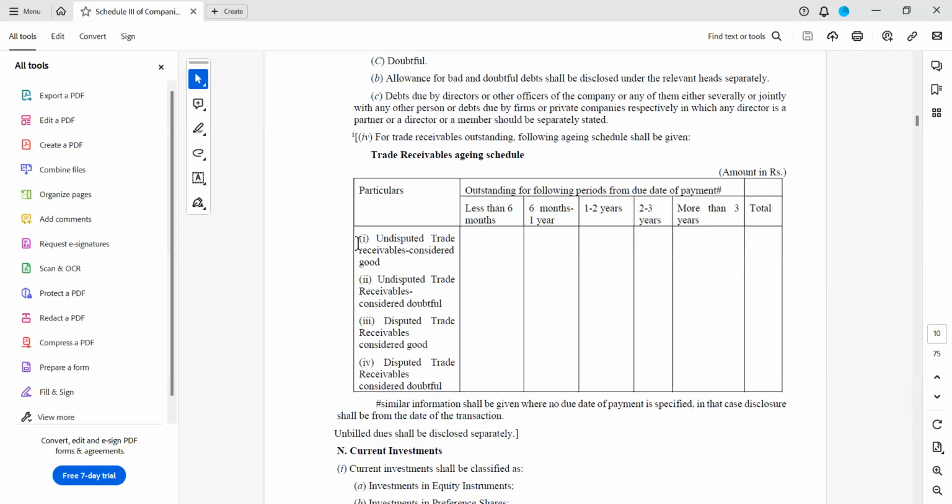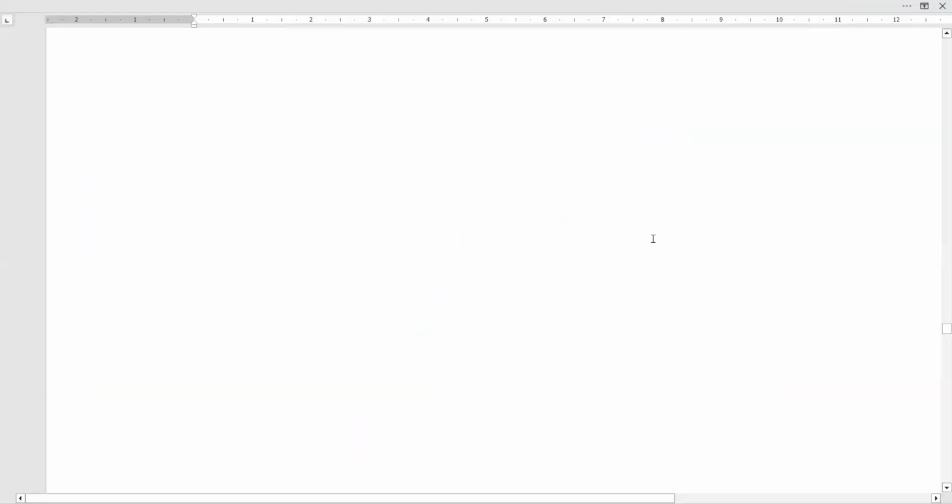You see the nature of particulars under which this ageing has to be given: undisputed trade receivables considered good, undisputed trade receivables considered doubtful, disputed trade receivables considered good, and disputed trade receivables considered doubtful. Under these buckets you have to provide, outstanding for the following periods from the due date of payment. Let us see in the present balance sheet how they are disclosing.